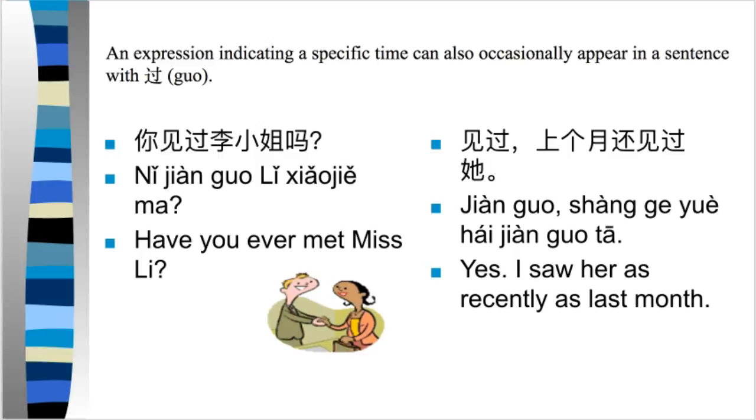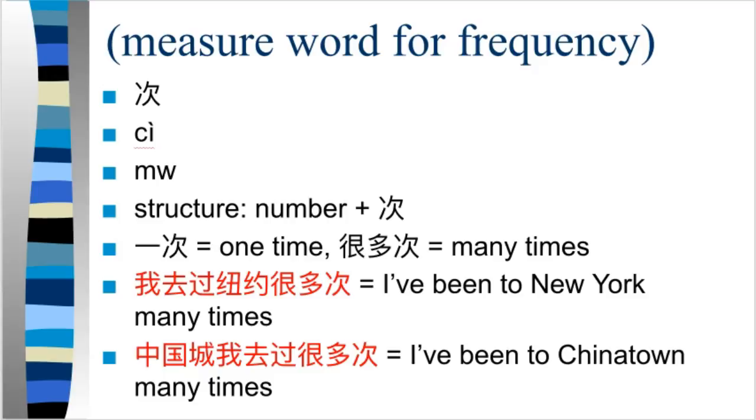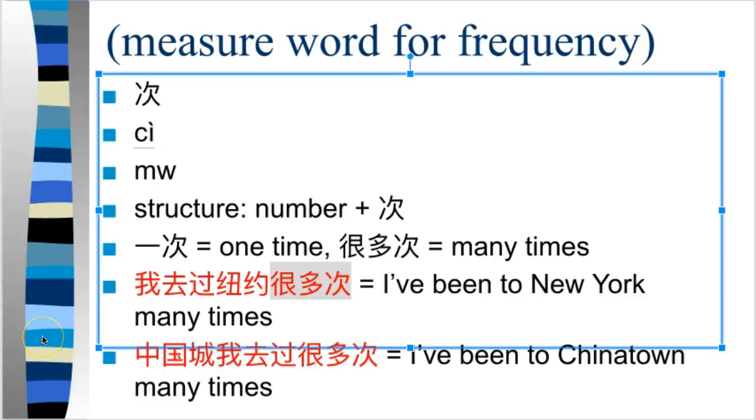Okay, now our second grammatical point today is 次. Now, 次, grammatically speaking, is a measure word for frequency, meaning the number of times something is done. For example, if I say 一次, that means one time. If I say 两次, that means two times. 三次 is three times. 很多次 is many times.